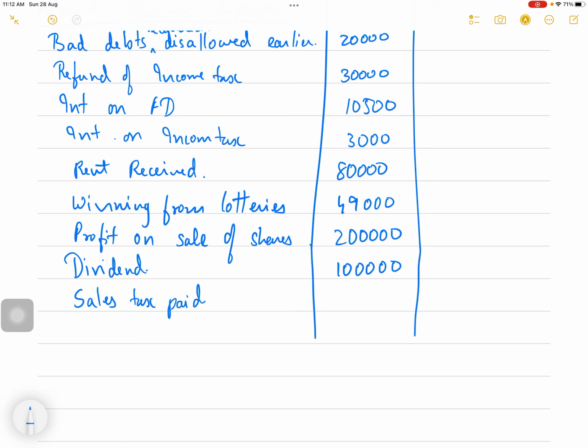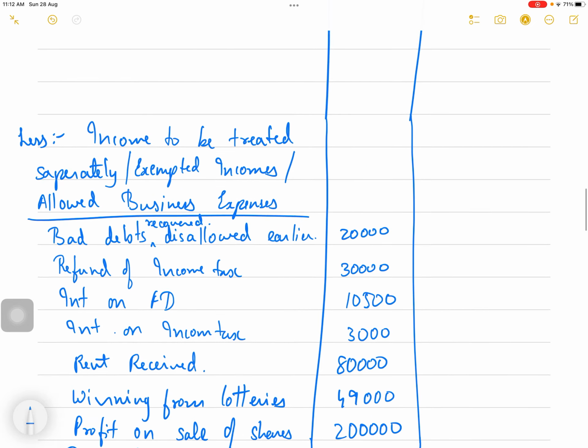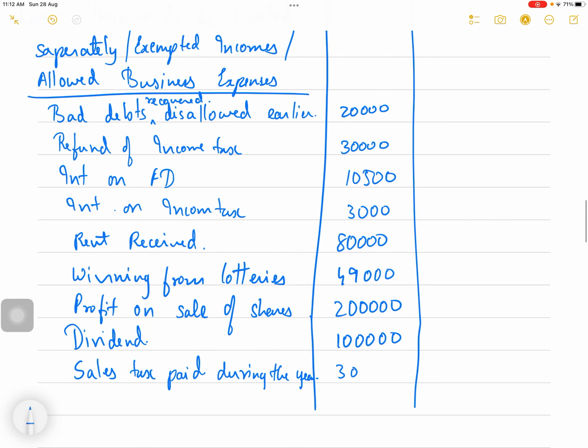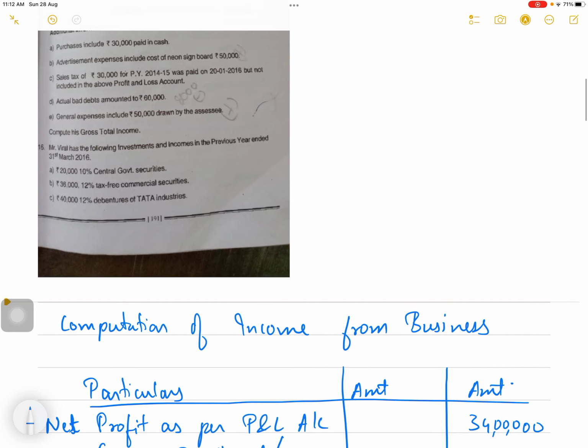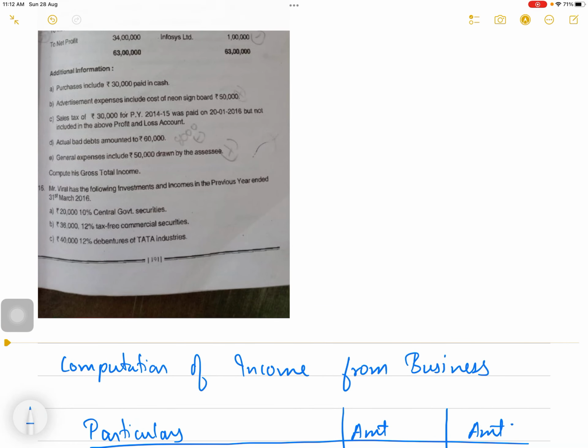Last year's sales tax which is paid during the year is not included in the P&L account, which is 30,000. So 30,000 you will subtract because now this expense is allowed.